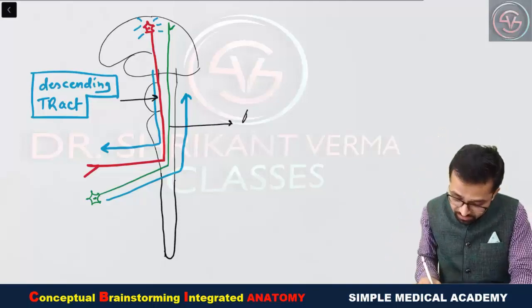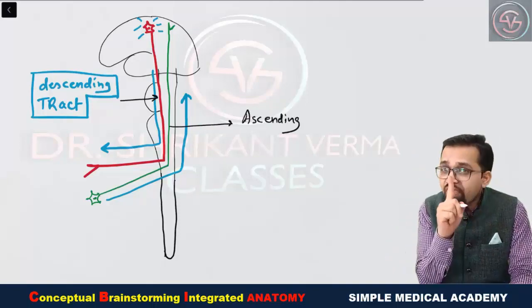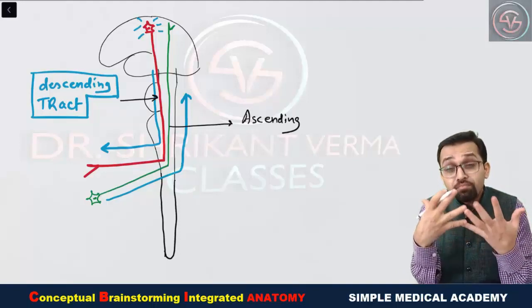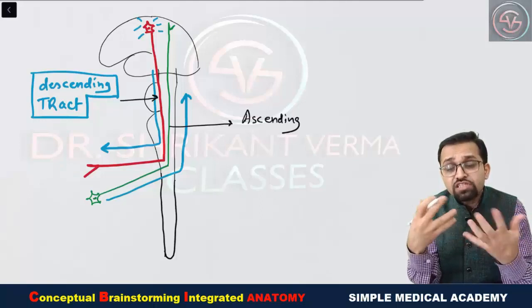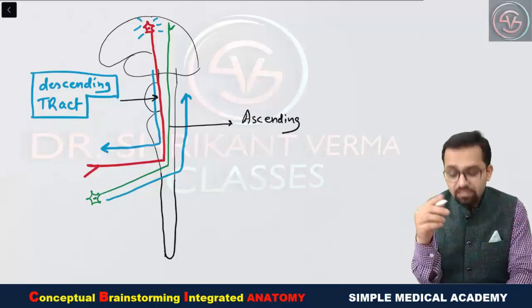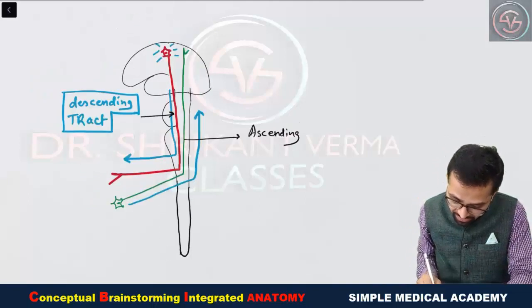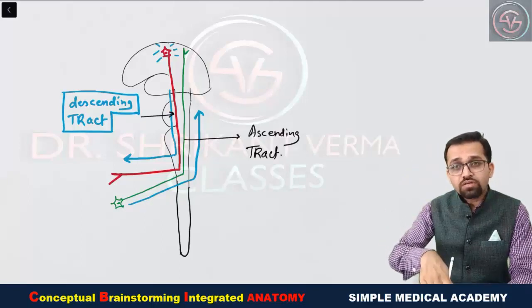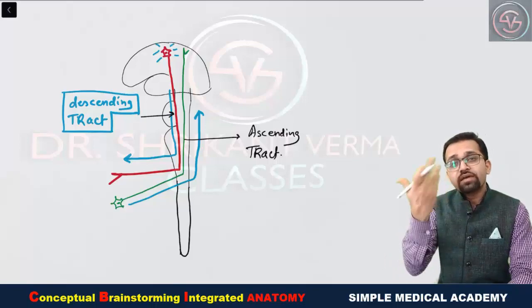So these are ascending. Here in diagram we have shown one axon, one nerve fiber, but actually there are the many bundles. Yes, million, billion, trillions of the axons are there. So that collection of the axon will be known as the tract. So this is the descending and as well as ascending tract. Are you getting? If the bundle of axons they are coming from above to the down, descending tract. If bundle of axons they are running from down to the above, ascending tract.